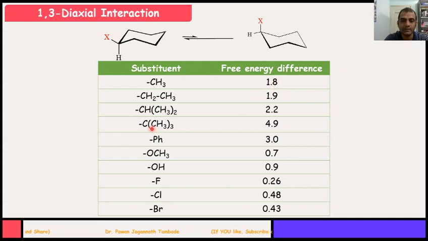In the same way, if it is say tertiary butyl, then if tertiary butyl is present on equatorial, then this conformation will be more stable than axial by 4.9 kilocalorie per mole.